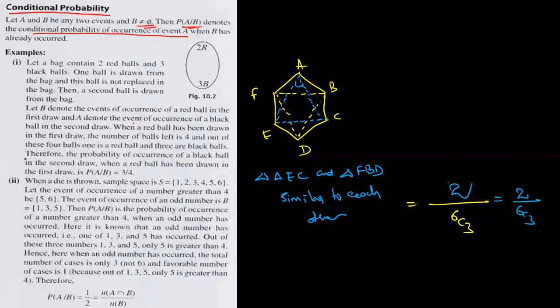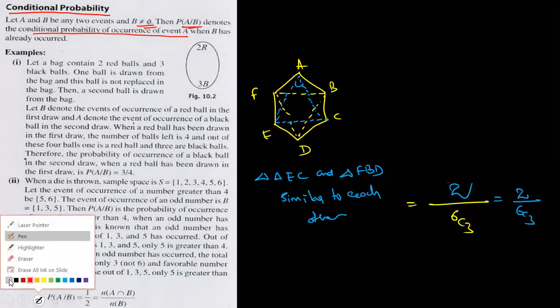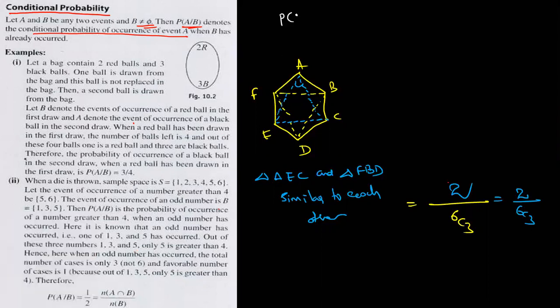Once again, based on this, I'll give some questions also. Don't worry. P of A by B denotes the conditional probability of occurrence of the event A when B has already occurred. Immediately I'm writing one more question. What is the meaning of P of A by B?